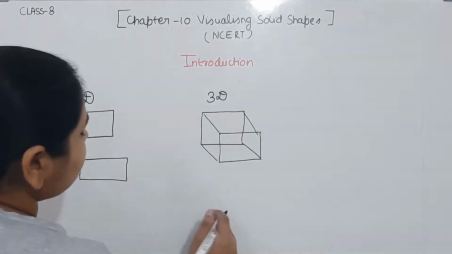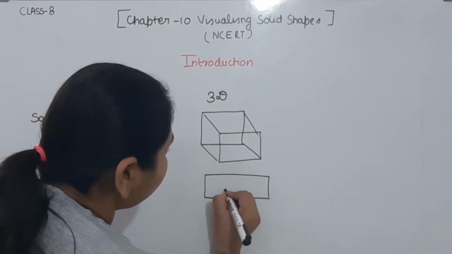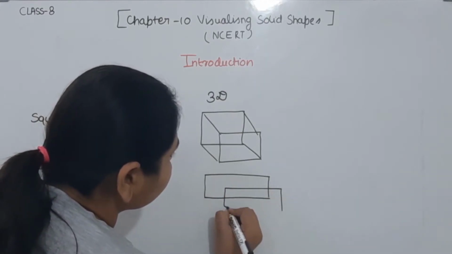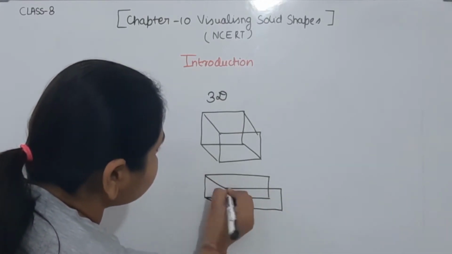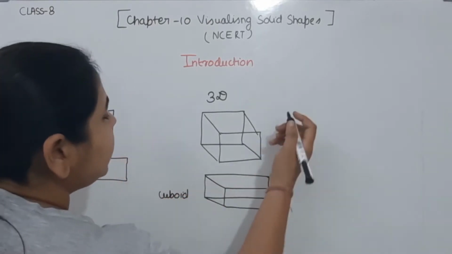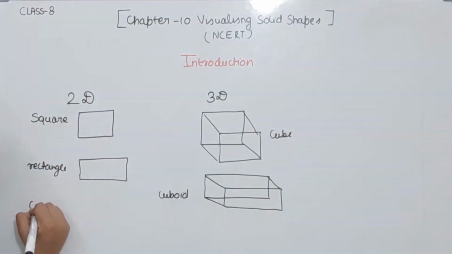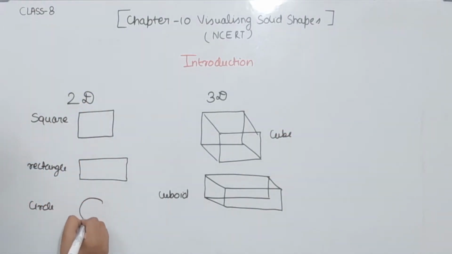And now comes to the 3D shape. This one we have as the cuboid. So this is the 3D shape of the rectangle. Same with the circle. This one is the 2D shape.